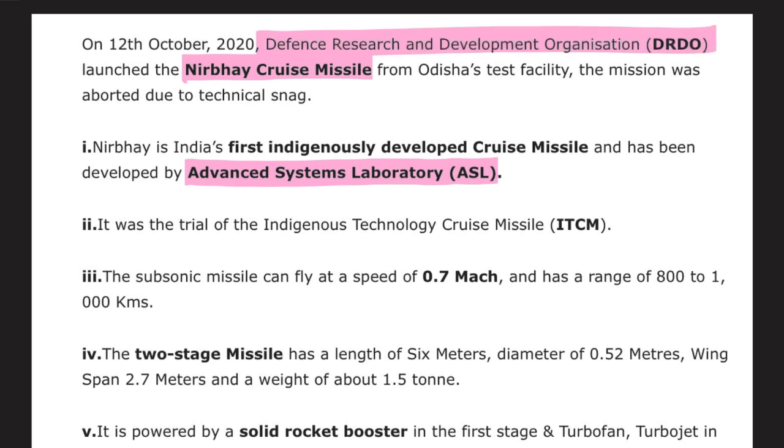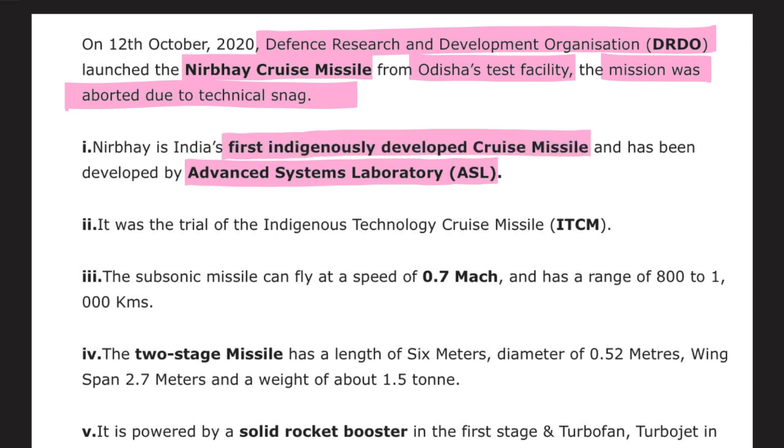Alright, it was tested at Odisha's test facility, where this mission was aborted due to some technical snag. That means due to some technical difficulties, this mission was aborted. Then if it is asked who developed this, it was developed by Advanced System Laboratory, and this is India's first indigenously developed cruise missile.